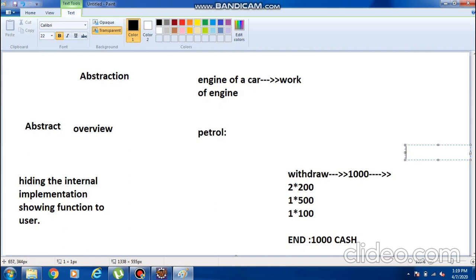Now we will see how to implement this abstraction in our programming. If we want to implement abstraction in our program, we have to merge all the topics.